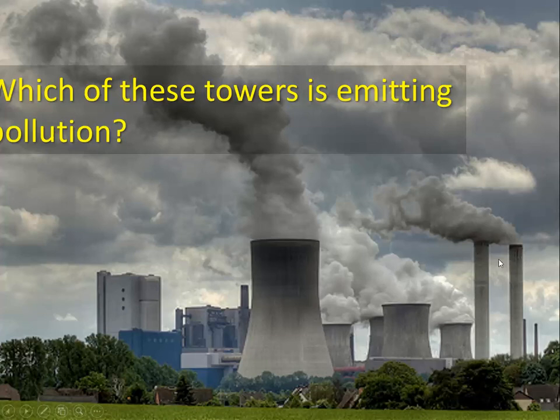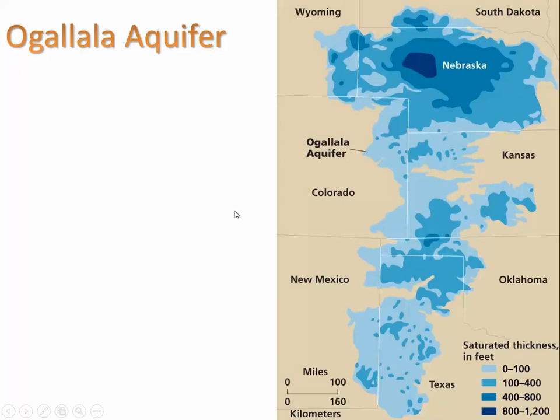These stacks that you see over here are emitting pollution, primarily CO2, and that's coming from burning of the coal. And some of that pollution would also be in the form of sulfur dioxide, which is a component of coal. But nowadays we have technology to remove a lot of that sulfur before it goes out of the smokestack. So that's kind of a preview into some of our coming units.